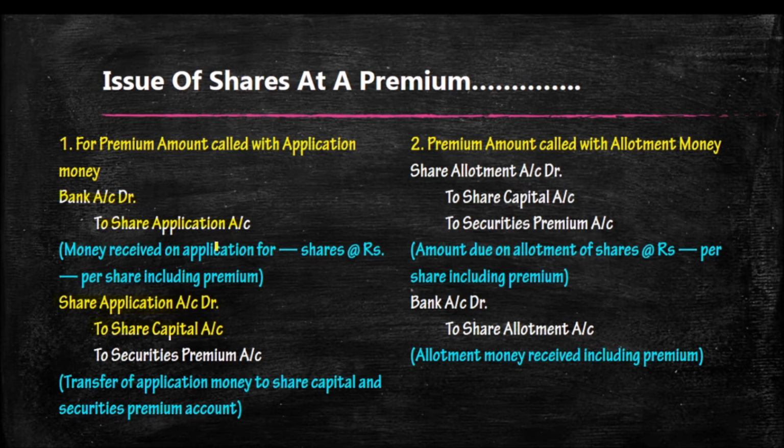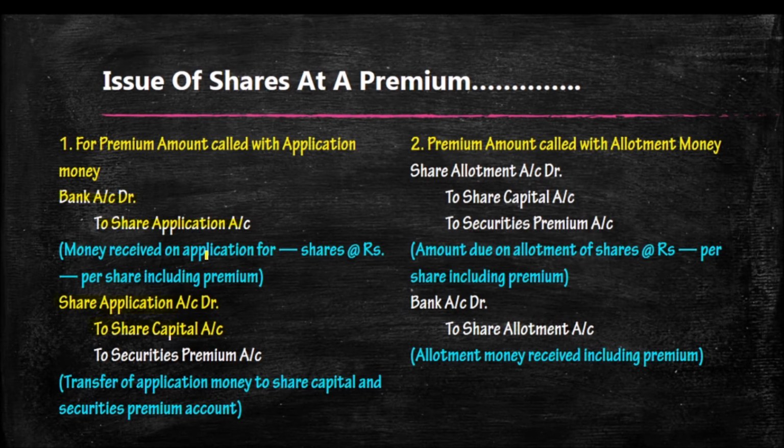Suppose 10,000 shares were issued at rupees 120. 100 is the face value, but 120 includes the premium. Rupees 20 is the premium amount. At the time of application, they collected 50, including premium. So bank account debit to share application, 10,000 into 50, 5 lakh, we will write.